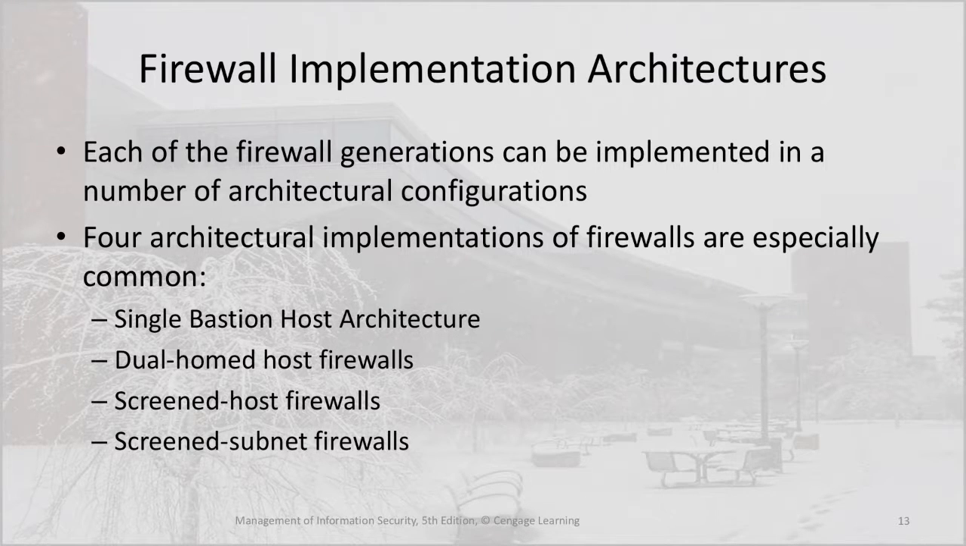Each of the firewall generations can be implemented in a number of architectural configurations. 4 architectural implementations of firewalls are especially common. These are the single bastion host architecture, dual-homed host firewalls, screened host firewalls, and screened subnet firewalls.